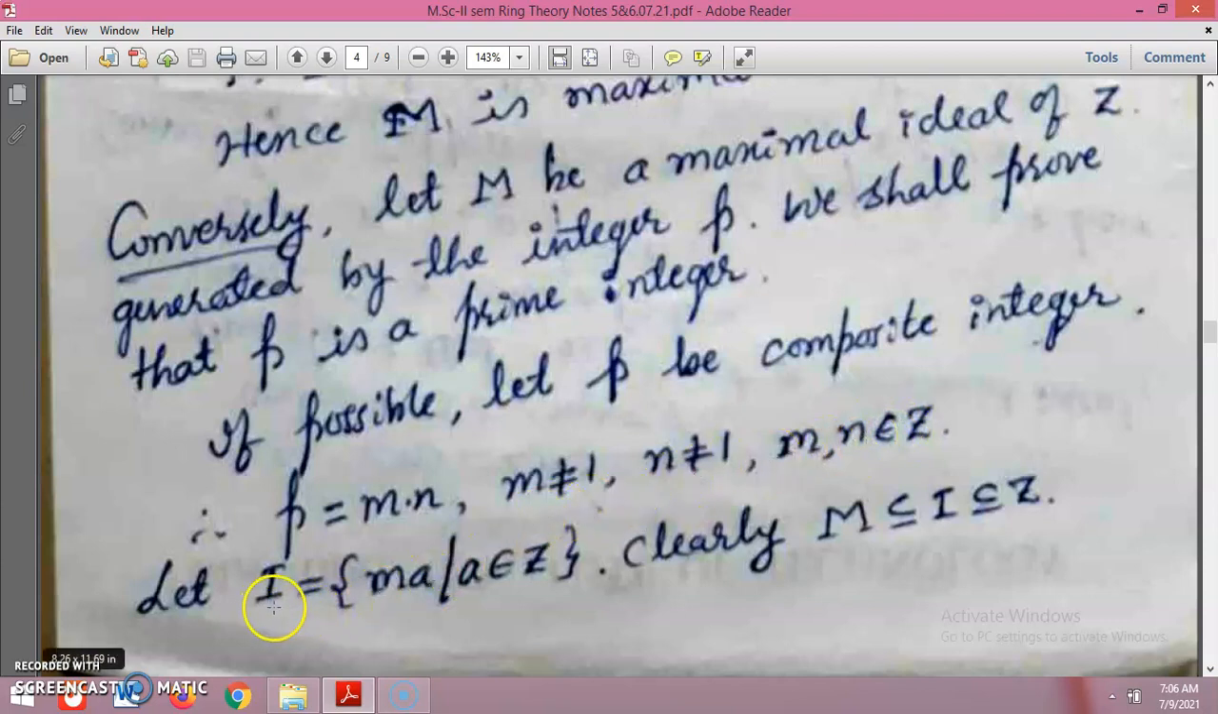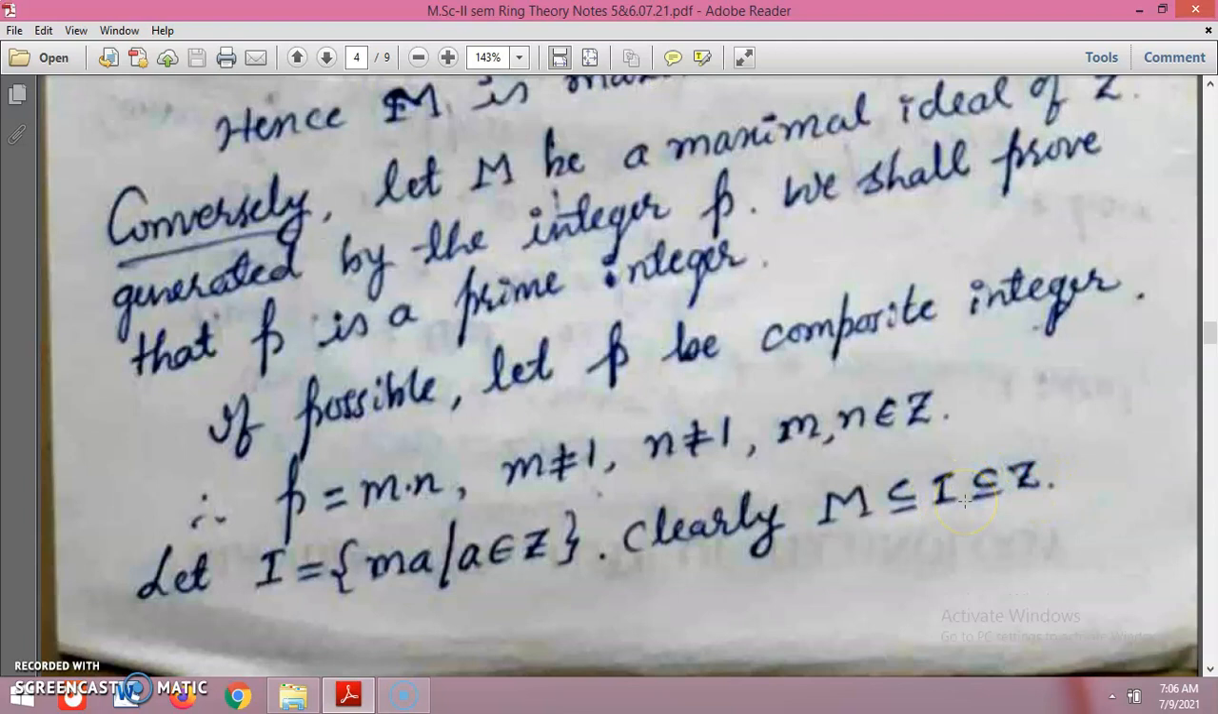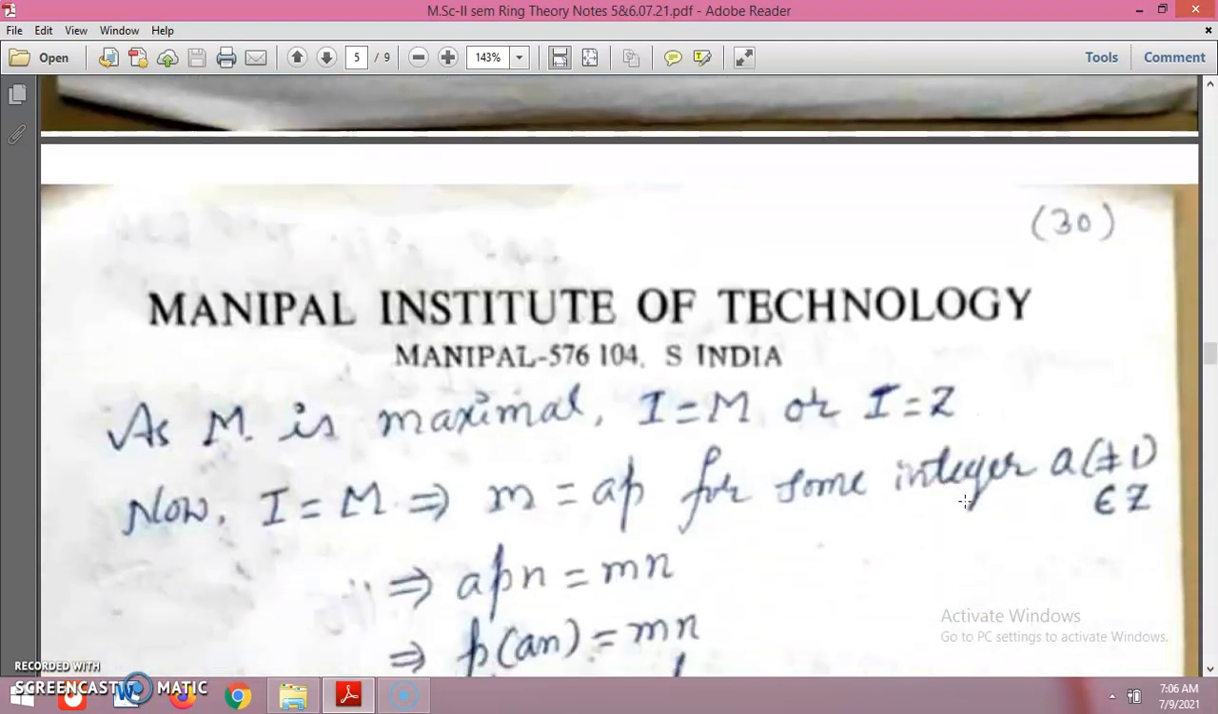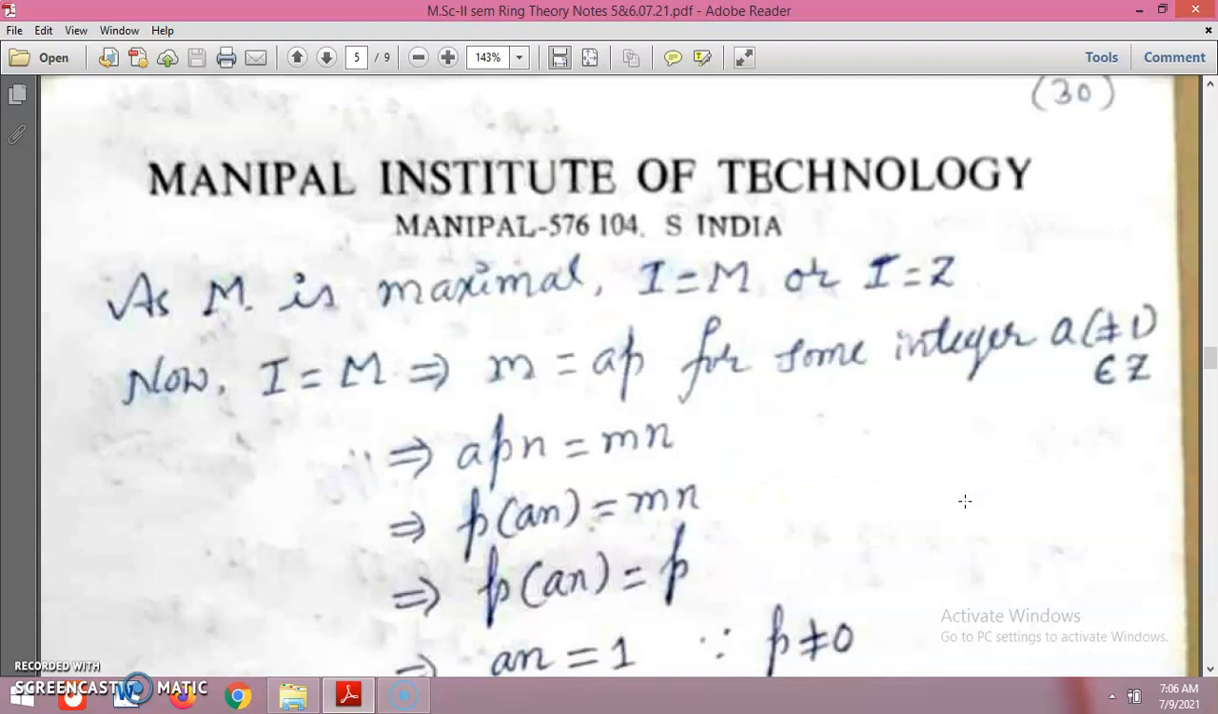Now let us take the ideal I as the set of products ma for a in Z, where m is an integer. Clearly this I is also a proper subset of Z, and M is a proper subset of I. As M is maximal, by the definition, this ideal is also maximal, or this ideal is Z.